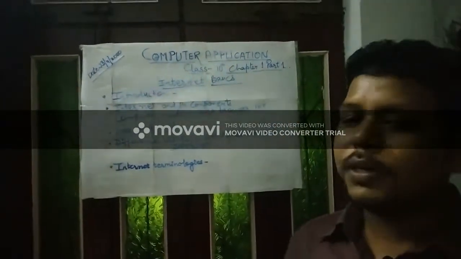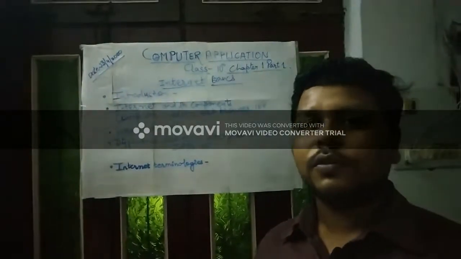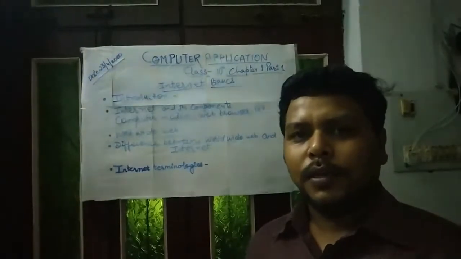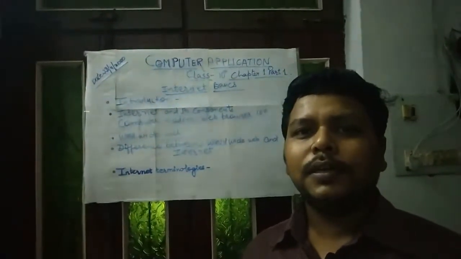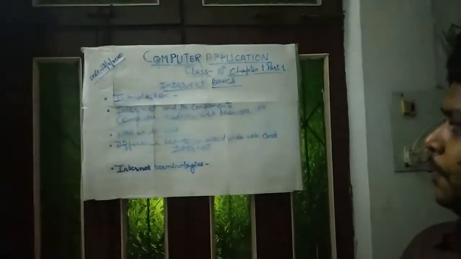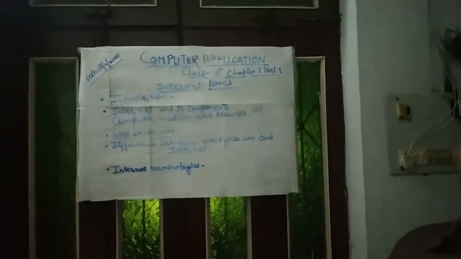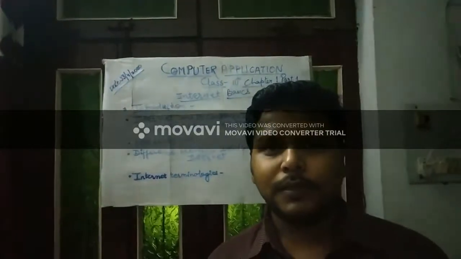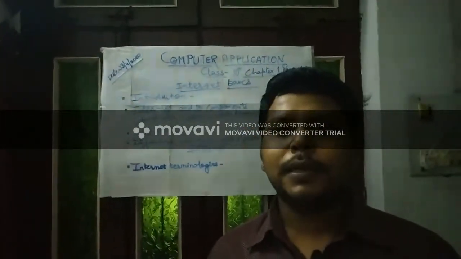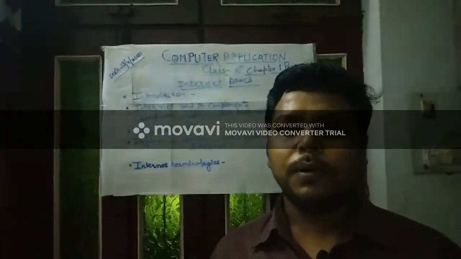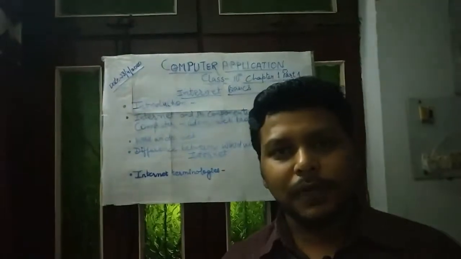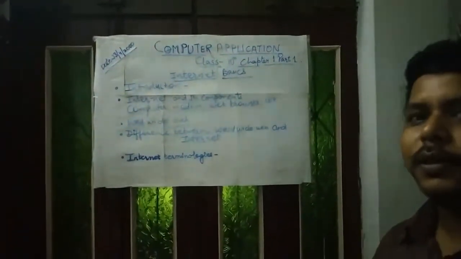Third is World Wide Web, which we also call WWW, or in the previous decade we also said it WWW. The next is difference between World Wide Web and Internet. Everybody thinks that World Wide Web and Internet are the same thing. No, it is different. There is a lot of difference. We will discuss it in the third topic.